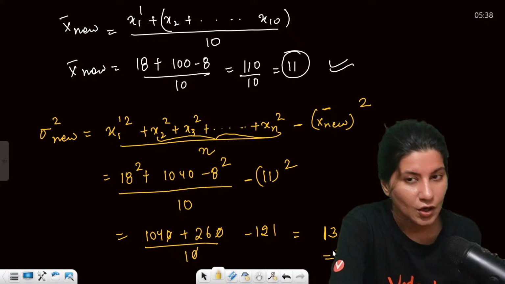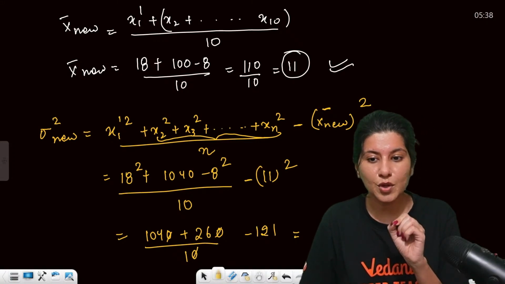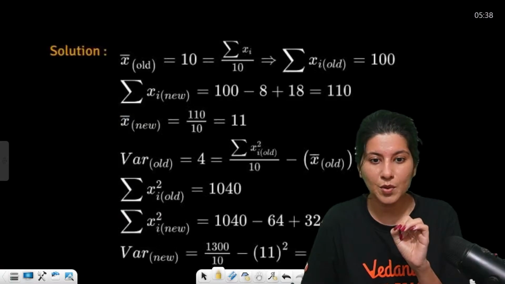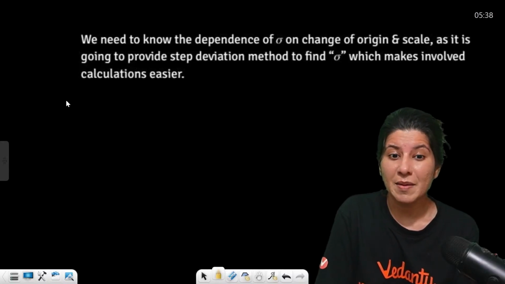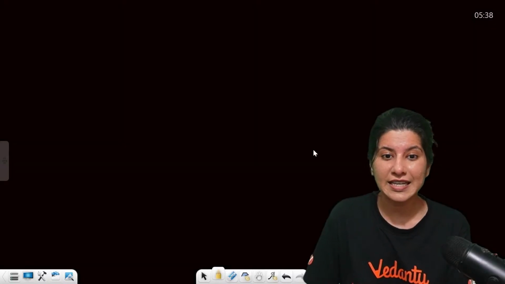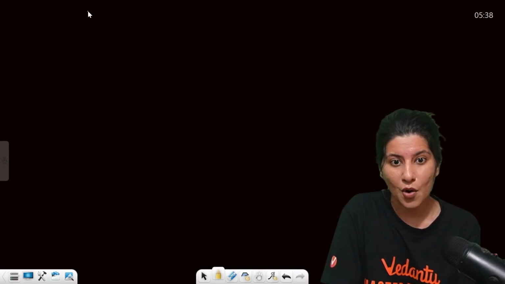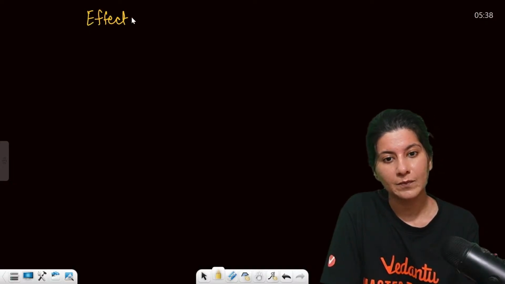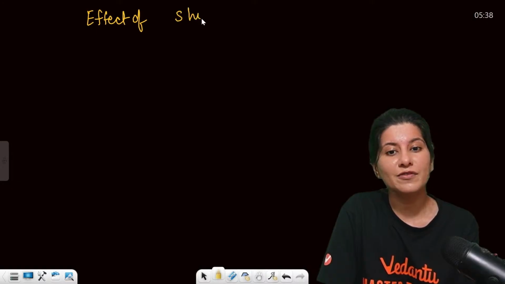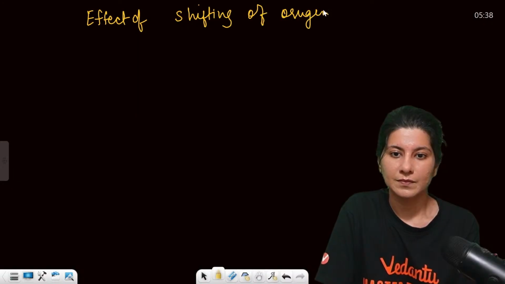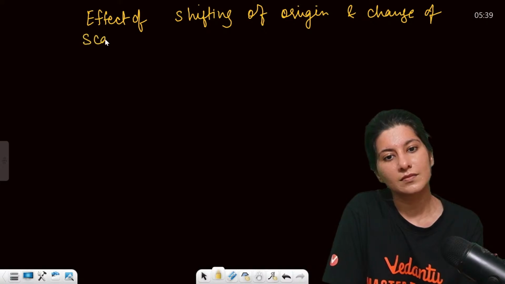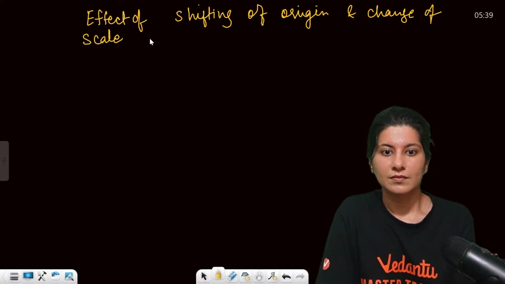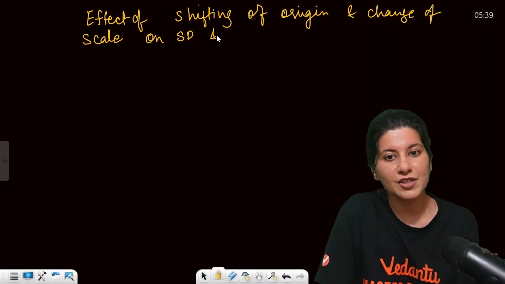Okay. All right, now we are going to talk about the very, very important thing right here, which is, again, remember shifting of origin and change of scale. So, effect of shifting of origin and change of scale on standard deviation and variance.